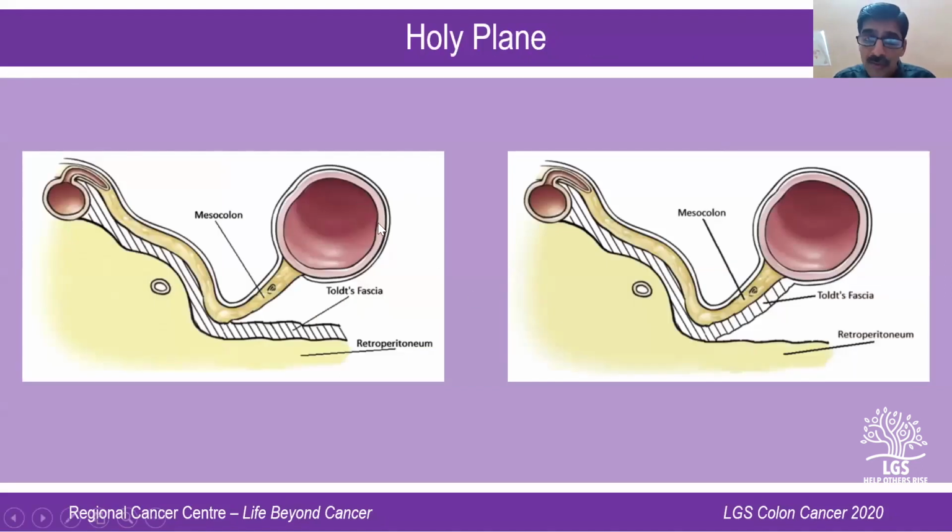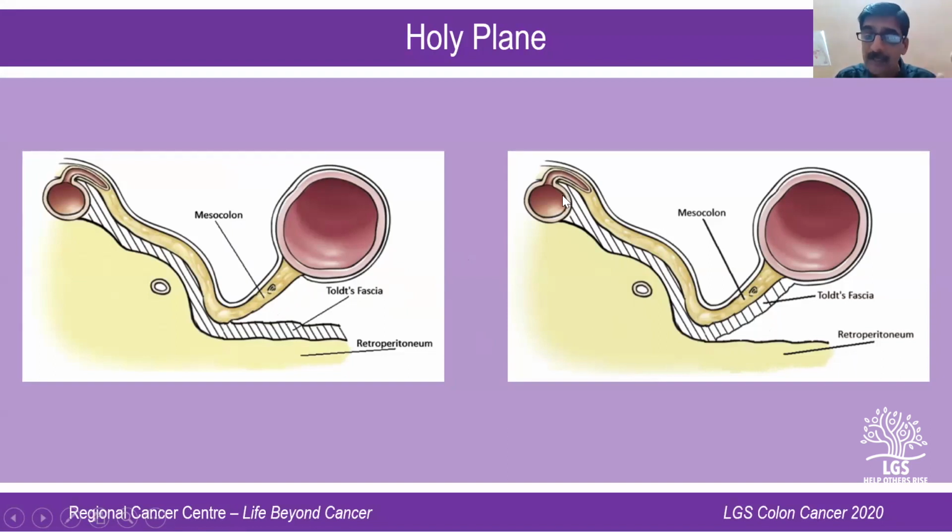Earlier, what we used to do was lift up the colon along with the mesentery along this plane. But when you go along this plane, there are all chances that the mesocolon may be incomplete or your retroperitoneal margins may turn out to be positive. So in a modified form of complete mesocolic excision, what you should do is take out the Toldt's fascia also along with the fascial condensation, and this plane of dissection should be continued till you reach the root of the mesentery.